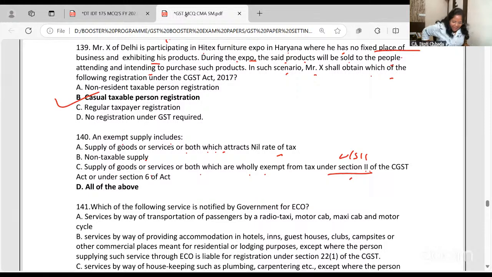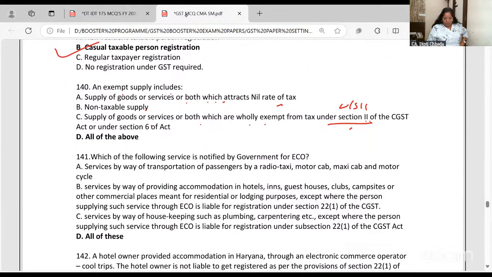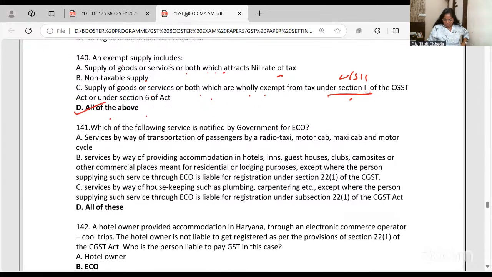So exempted supply includes supply of goods or services or both which attracts nil rate, or non-taxable supply, or supply of goods or services or both which are wholly exempt. All of the above. Now, some of the questions are a little in-depth, so then I will ask you to skip also. This one is very simple. Which of the following services is notified by government as e-commerce operator?